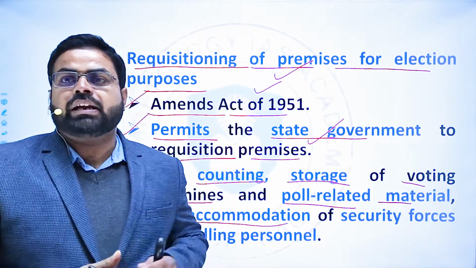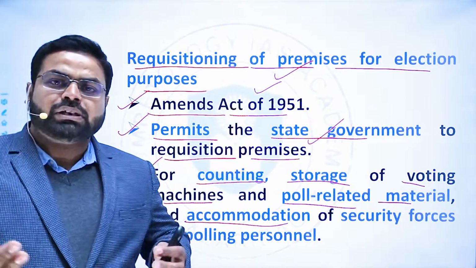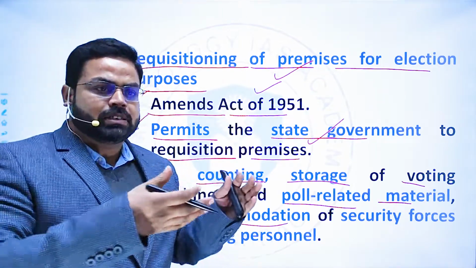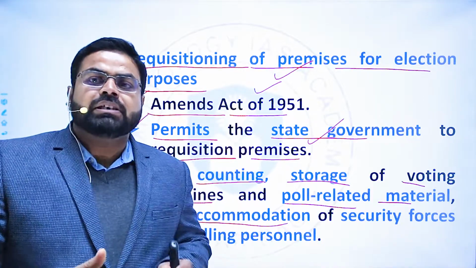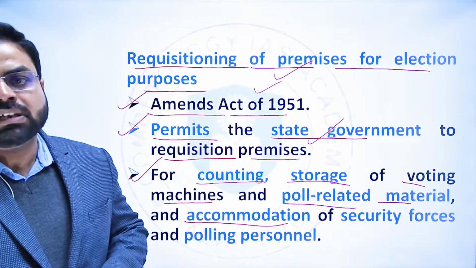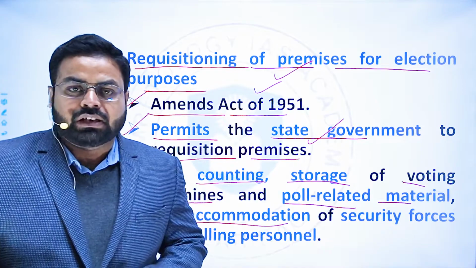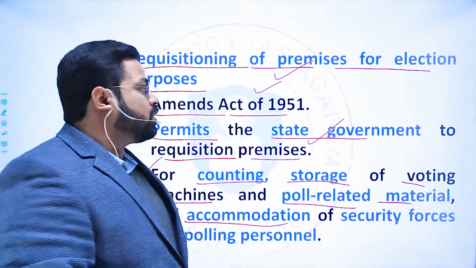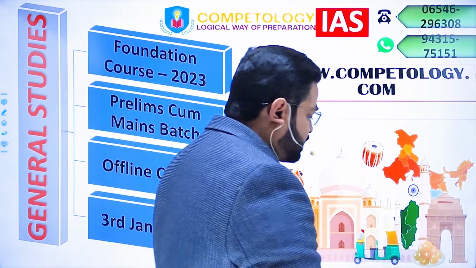And this is again an important factor, because earlier somebody could have challenged that these purposes are not mentioned in the Representation of People Act, and that the state government cannot requisition the premises for them. Now it has been weeded out, so it will be possible for the state government to requisition the premises for different purposes.